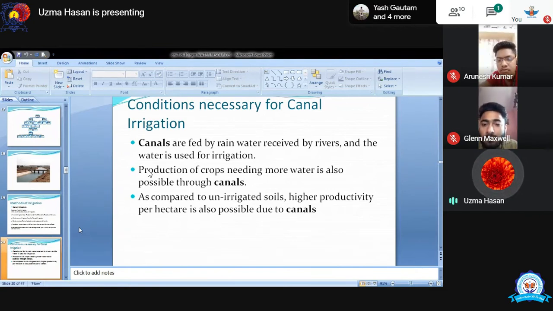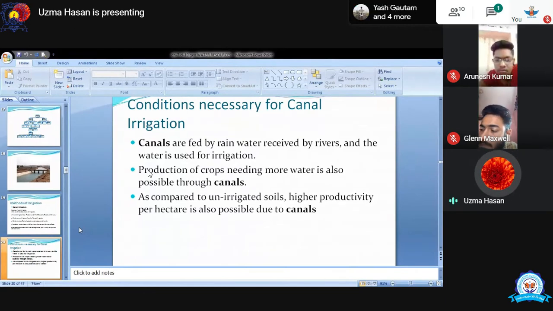If the canal is passing near the rice field, it can fulfill the water demand of the farmer for his fields. At that time the canal is very, very useful for farmers.